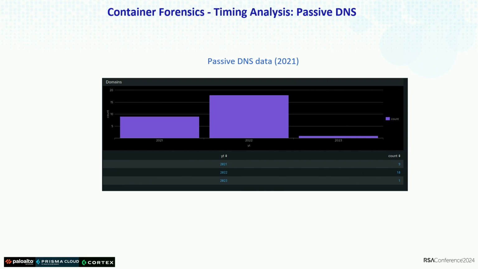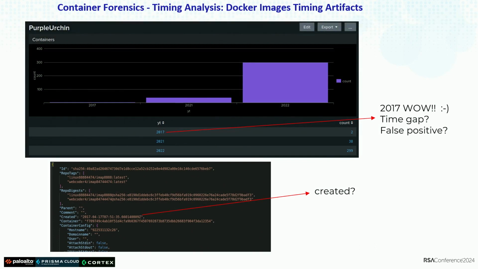Another thing that we were interested in was to know since when this attacker started working. We tracked it with passive DNS data, and we easily tracked it to 2021, to 2021 to 2023. But we noticed that two containers were created in 2017.